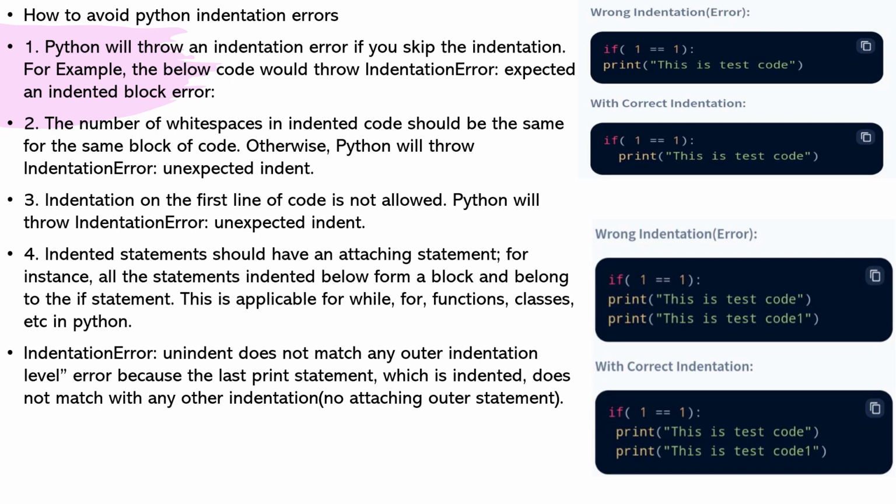Indentation on the first line of code is not allowed. An indented statement should have an attaching statement. For instance, all the statements indented below form a block and belong to the if statement. This is applicable for while, for, functions, classes, etc. in Python. Indentation error: unindent does not match any outer indentation level, because the last print statement which is indented does not match with the other indentation.